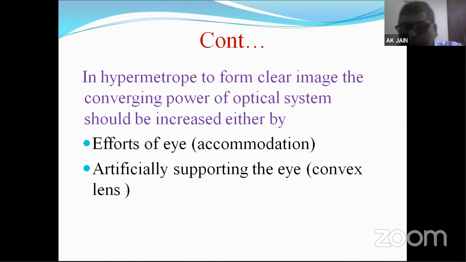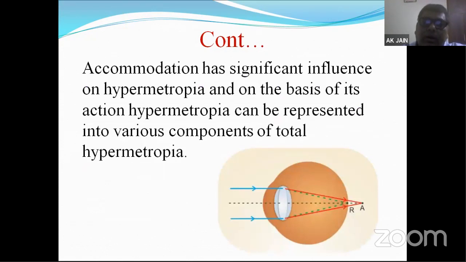The other option is that we can artificially support the eye by using convex lenses, either in spectacle or contact lens form, or by changing corneal curvature, as in LASIK surgery. So we have to do it artificially. Naturally, the converging power is increased only by the exercise of accommodation. So this point we have to remember. That's how accommodation has a significant influence on hypermetropia.